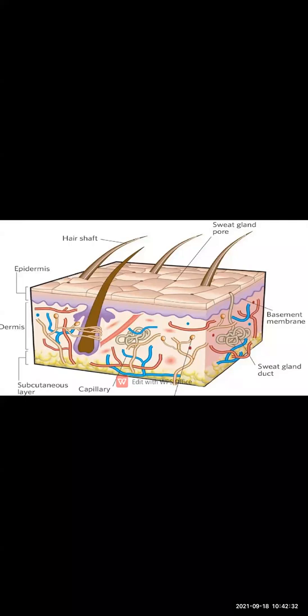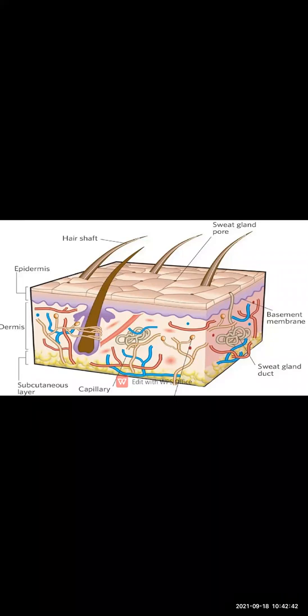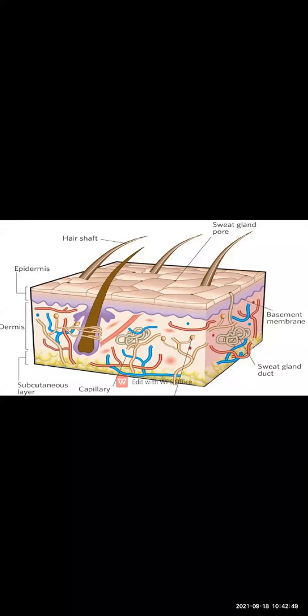So dermis is present under the epidermis layer. So our skin has two important layers. First is epidermis, which is the outermost covering of the skin, whereas the dermis is lying below the epidermis and it is the inner layer of the skin.